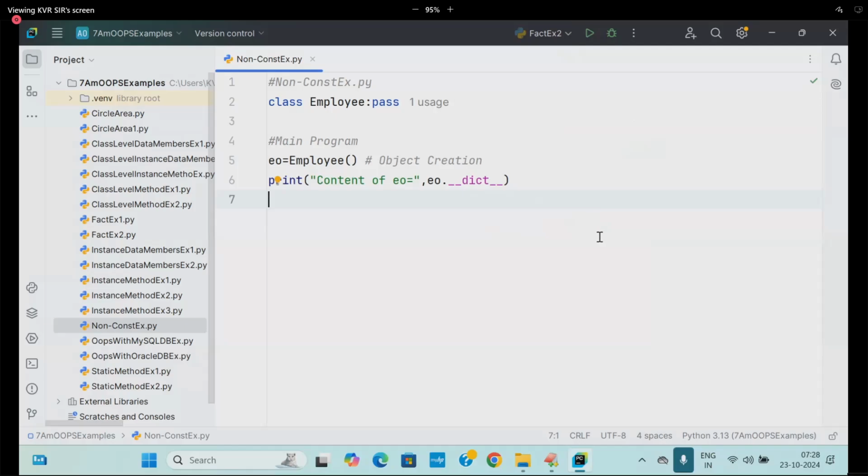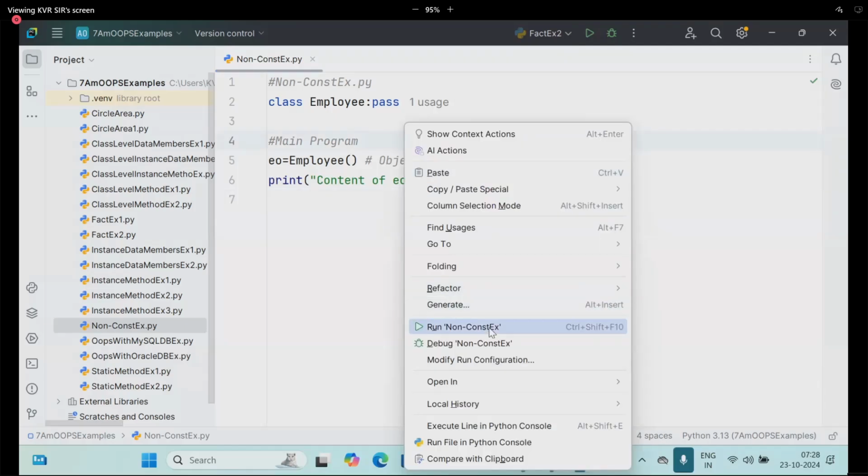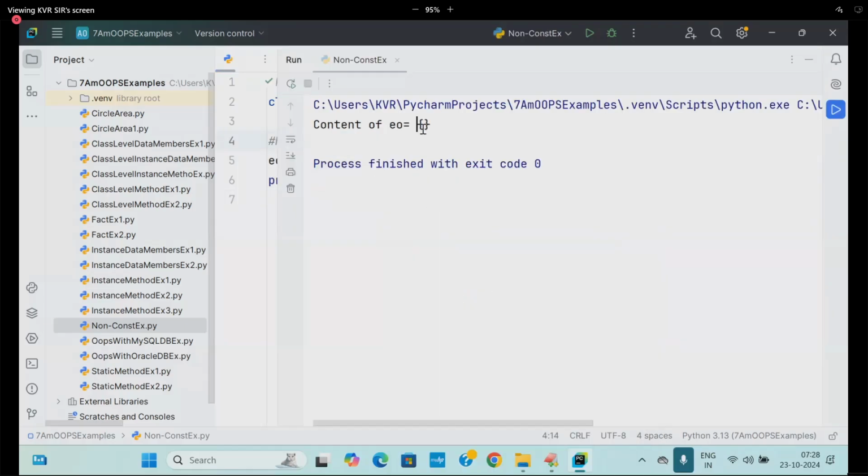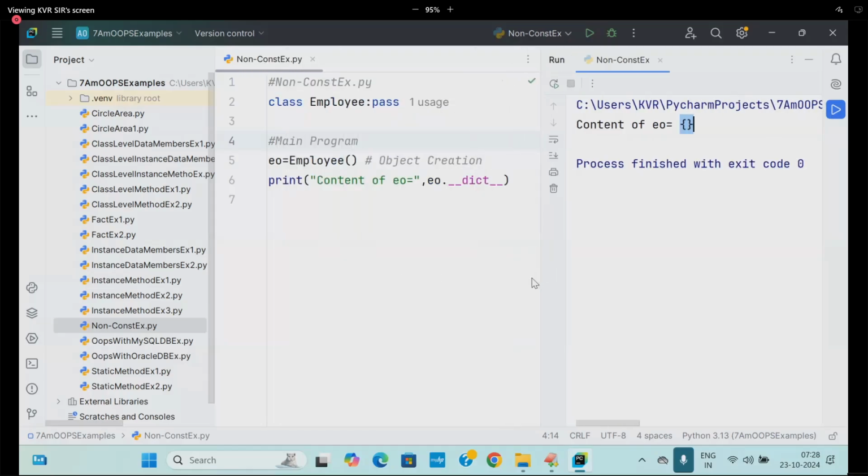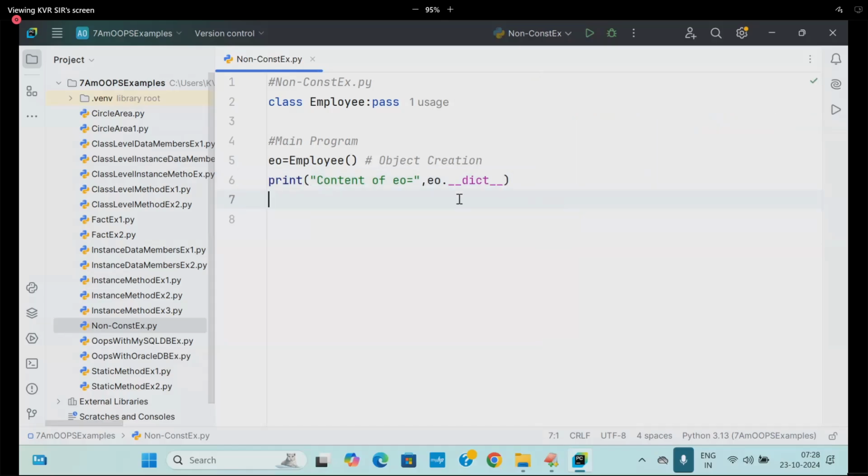It's very simple. Run this code. Now it is going to contain what? Empty. Is there any use of empty? No. Then what do I need? Some content to place.